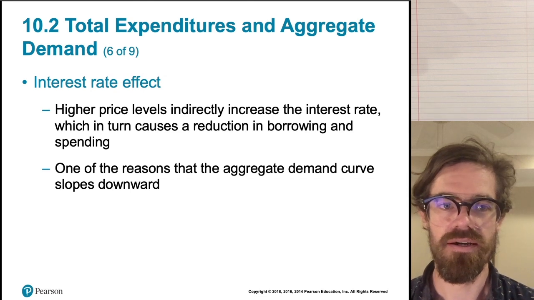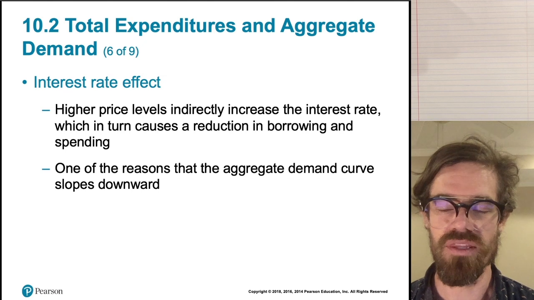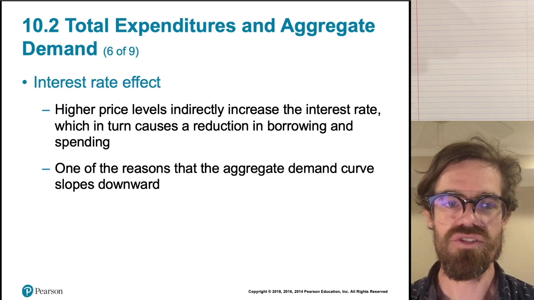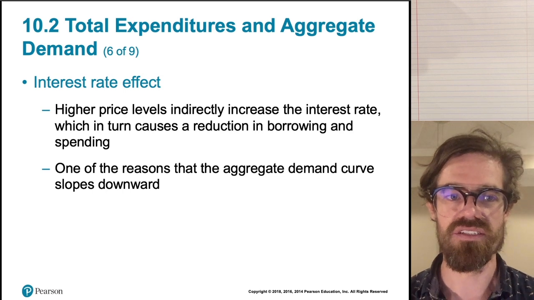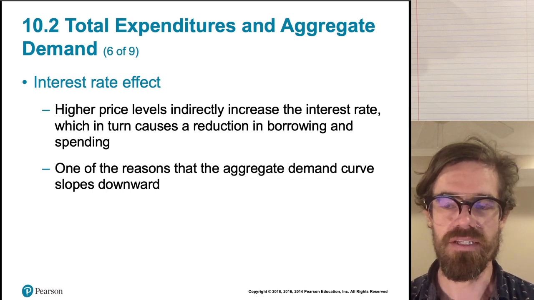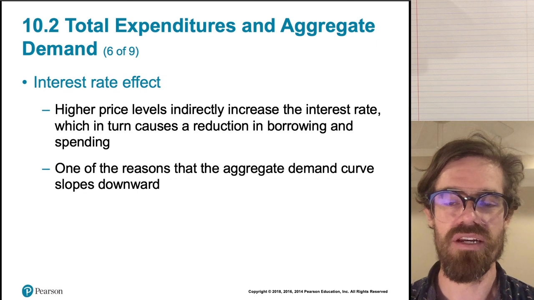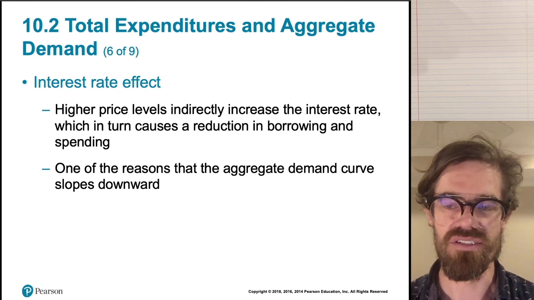So part of one price in an economy is the price of borrowing money, right? So when the price level goes up, that usually means that interest rates have gone up as well, which means it's more expensive to borrow money. And so when it's more expensive to borrow money, investment decreases.